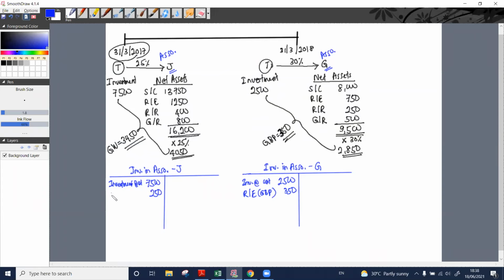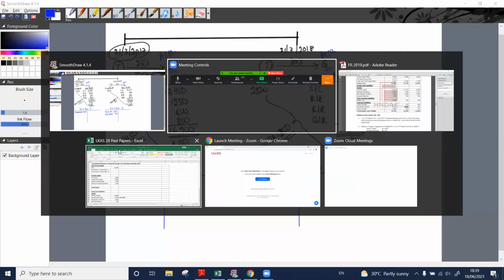Dividend receivable account. We said investment in associate account debit, sorry.